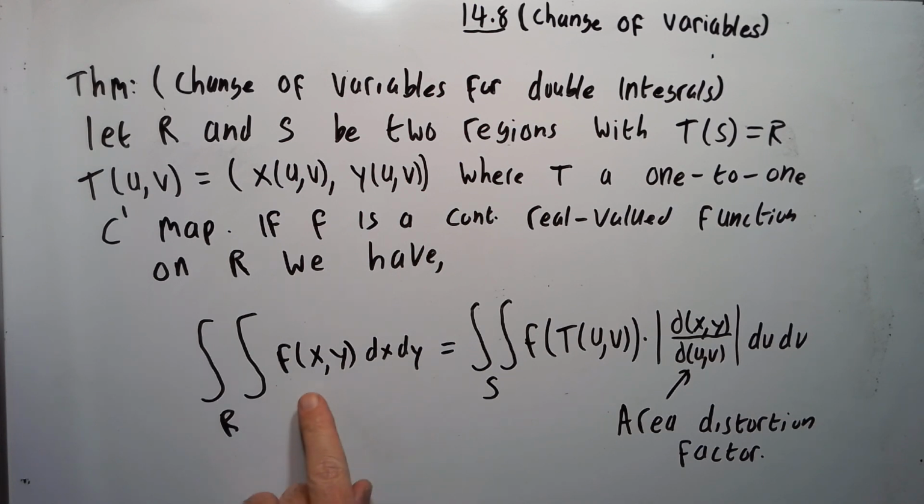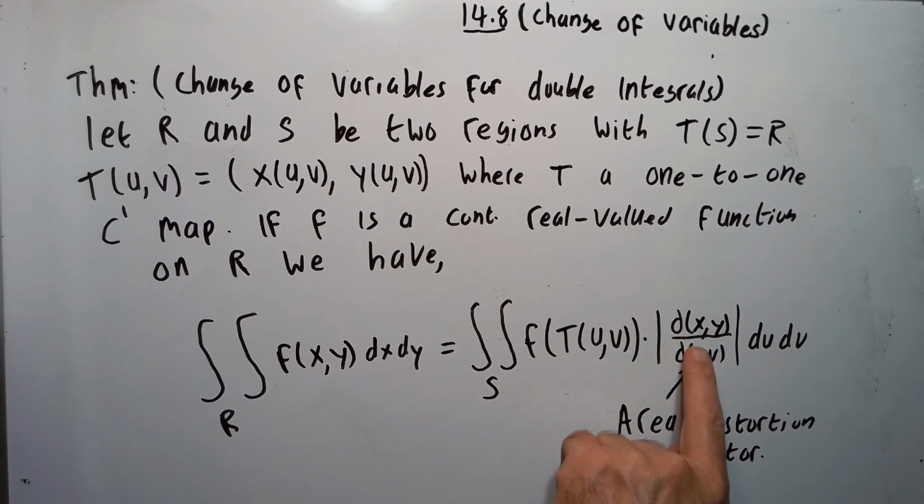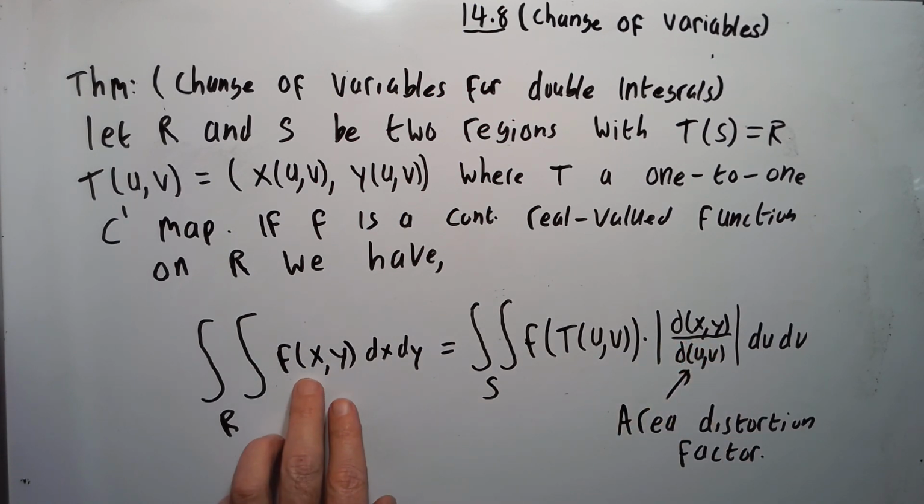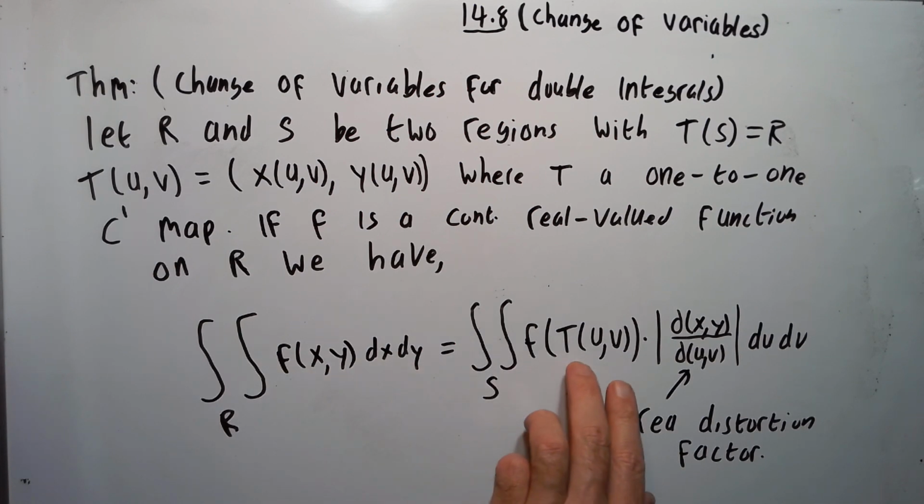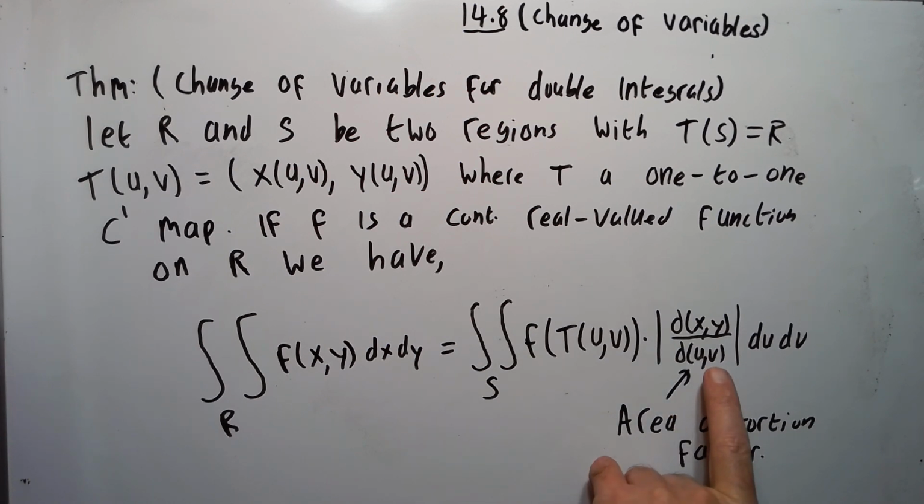So we have the same f on both sides, but here it's f composed with our T function. And we have the Jacobian on this side also. So pretty much we're changing from xy variables here to uv over here. And we're going to look at an example. But the Jacobian guy right here, the way you should think of that is it's like an area distortion factor. Okay, so let me explain this a bit more by doing an example. So let's look at an example.